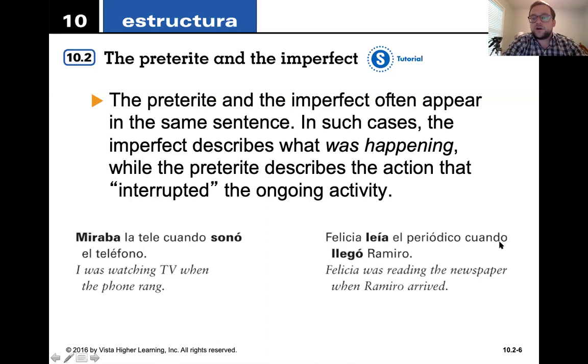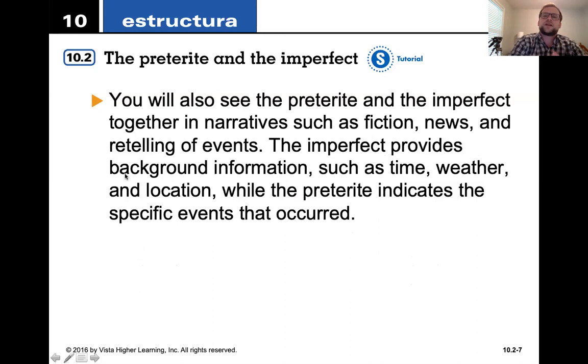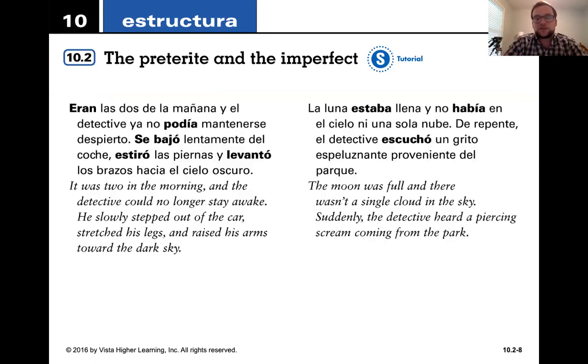Felicia leía el periódico. She was reading the paper when Ramiro arrived. Boom, that is an activity that has an ending. So we would need to make sure that we put the ongoing one in the imperfect. Felicia leía el periódico cuando llegó Ramiro. All right, you also see the preterite and the imperfect together in narratives such as fiction, news, and retelling of events. The imperfect provides background information like time, weather, and location, and then the preterite indicates the specific events that occurred, okay?